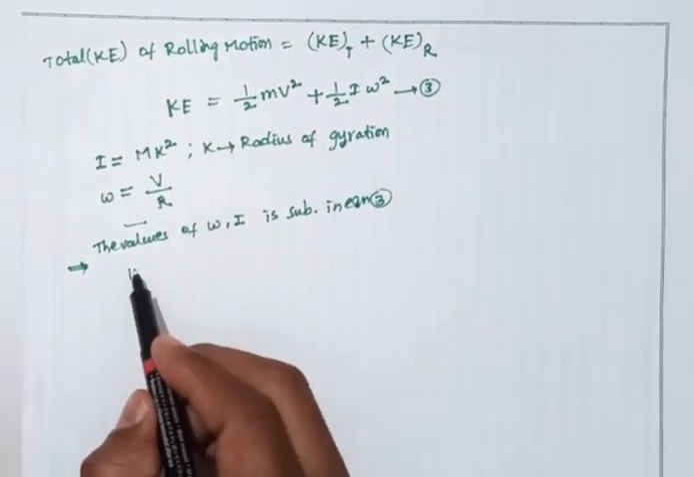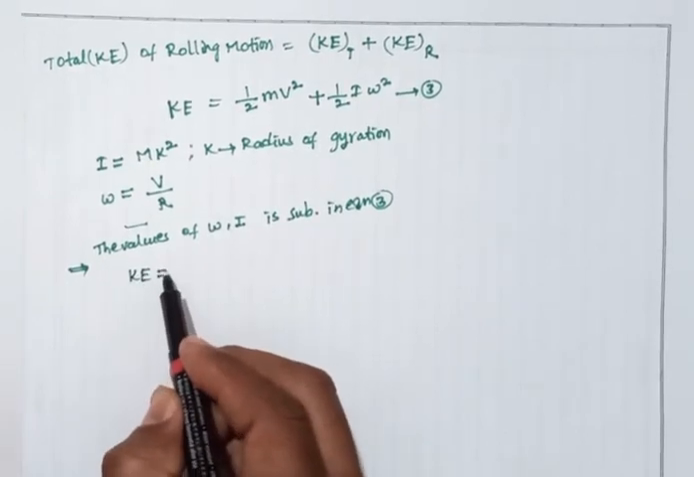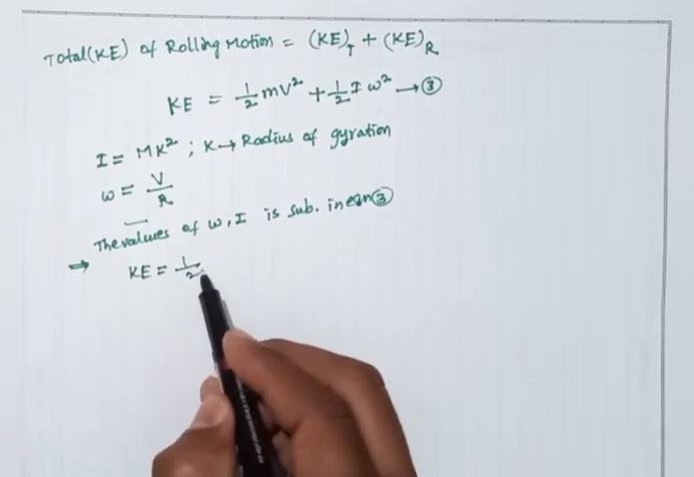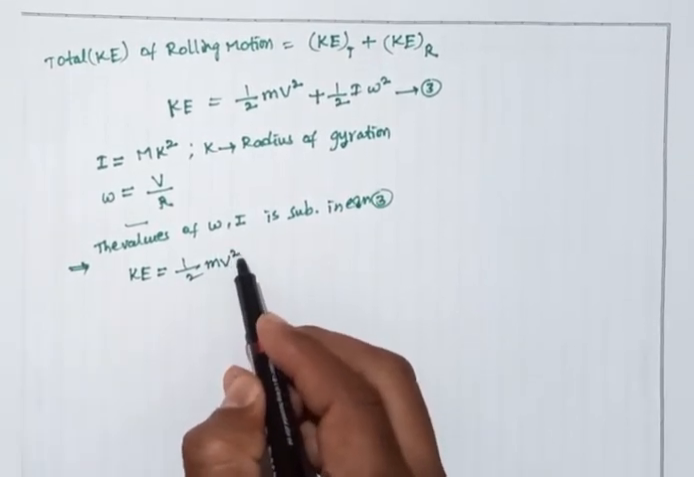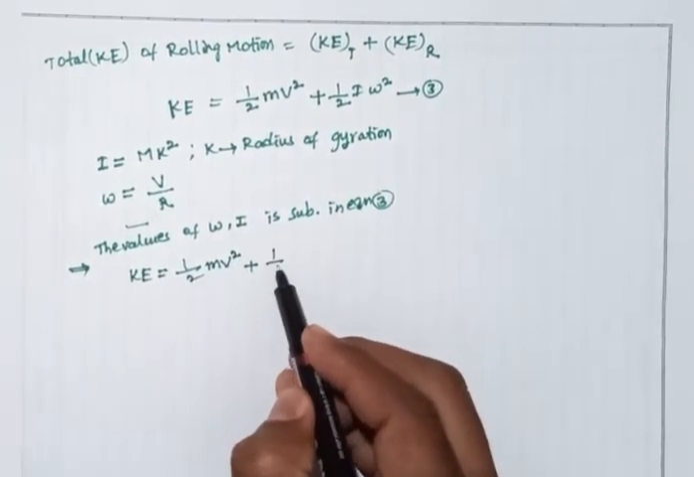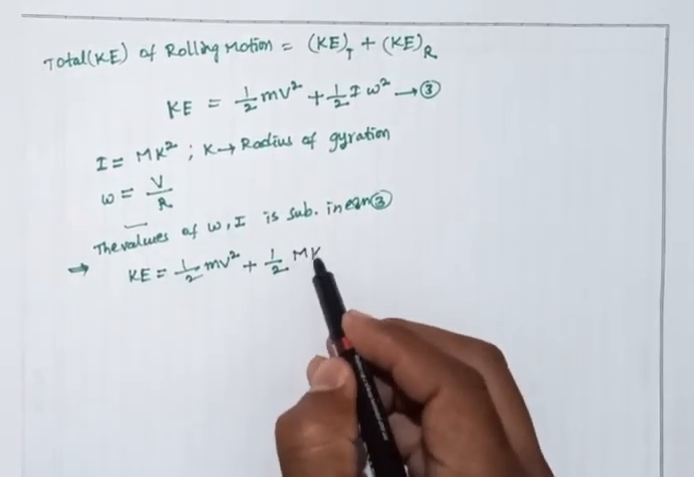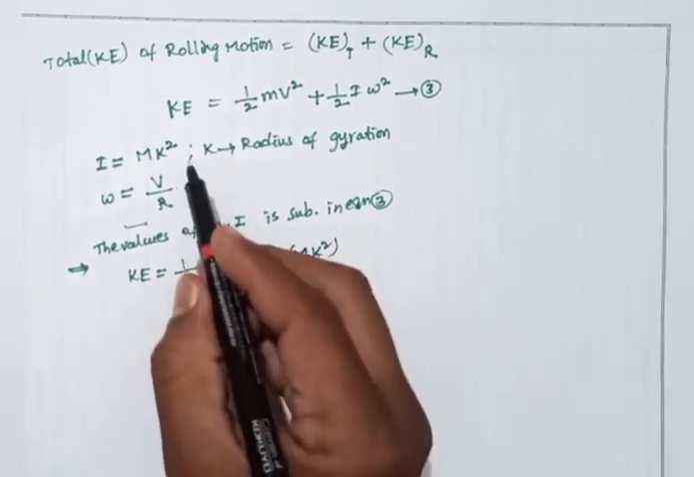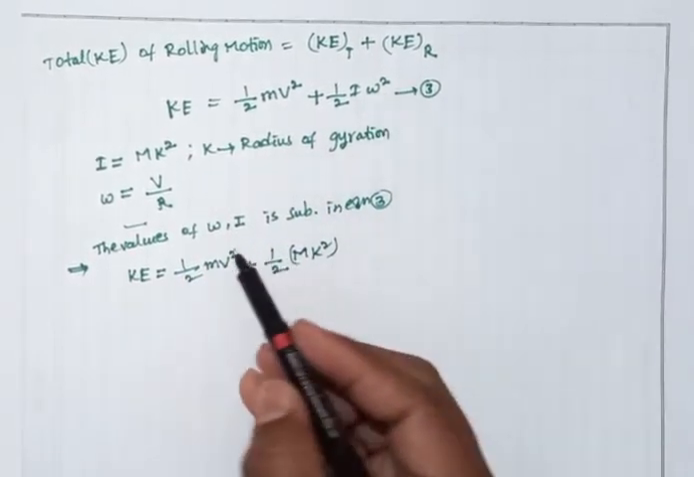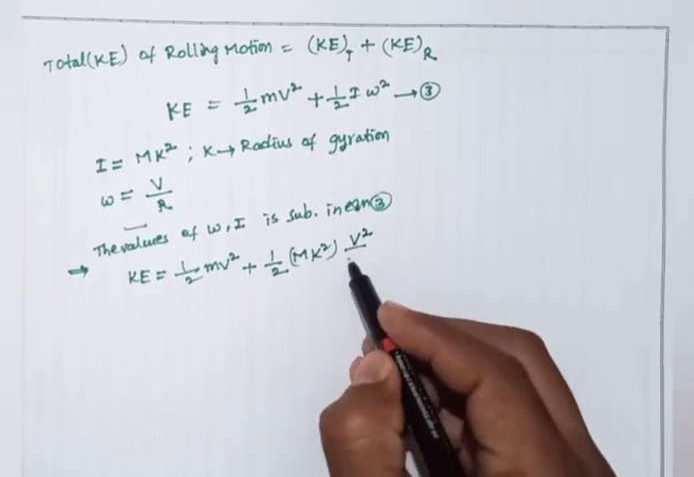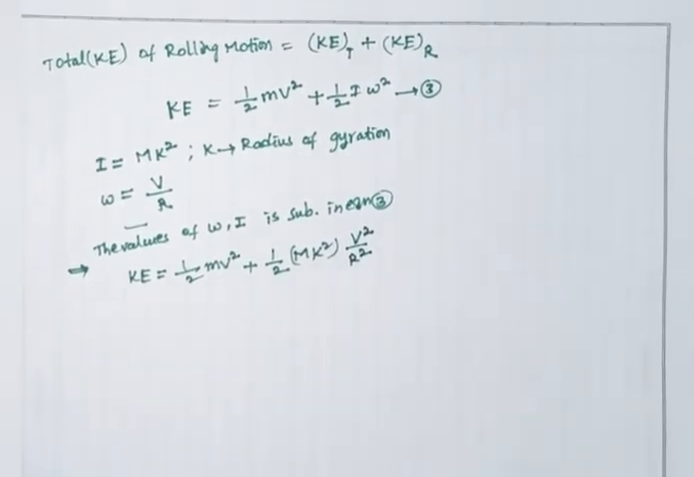So what is the kinetic energy? KE equals half mv square plus half I omega square, where I equals mk square. Okay, so what is omega? Omega equals v by r, so omega square is v square by r square.